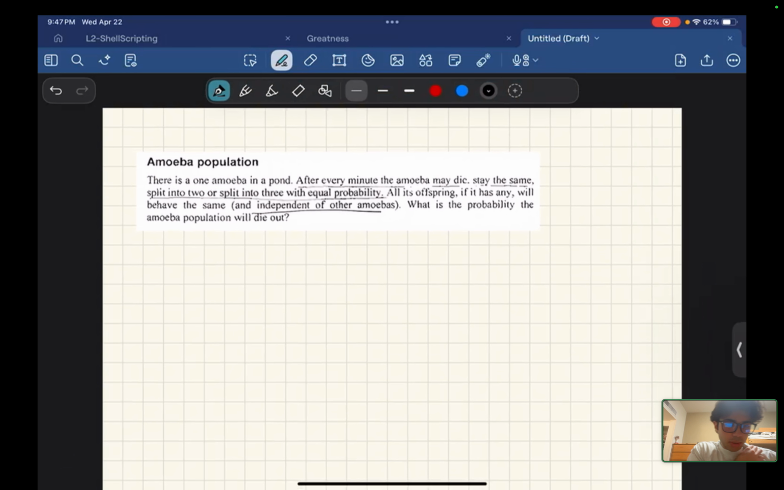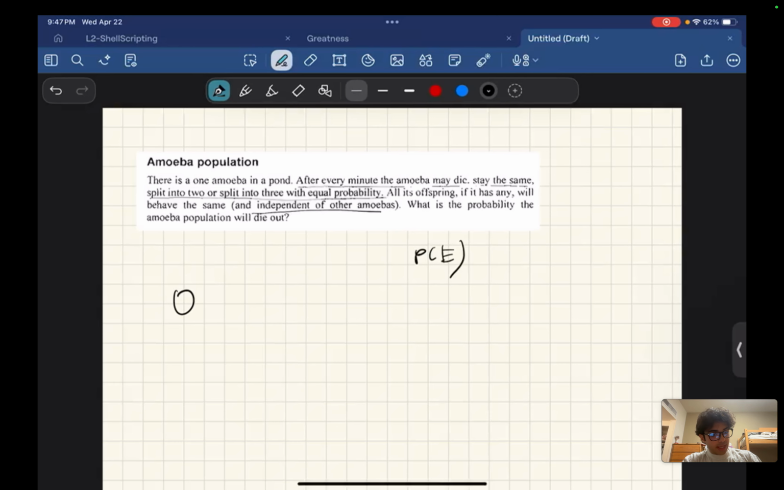So one amoeba can begin a very long journey. Let's say we have one amoeba. This is the start. They can double, triple, and then they can all die out. So the chance that this one amoeba eventually dies out, we don't know what that probability is. We can call it the probability of E,